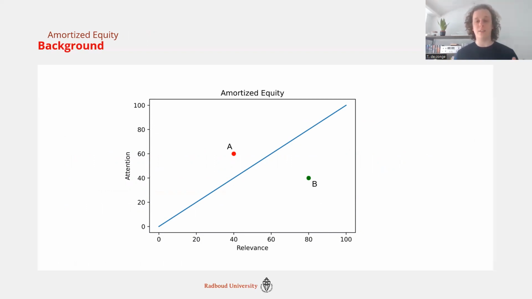And the idea of it is that as you go along the x-axis, as a document becomes more relevant, you want to show it more. So that's the y-axis. It should get more attention. So the blue line is the line of amortized equity. If it's on that line, it gets as much attention as there was relevance of it.